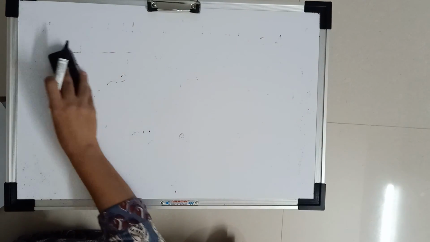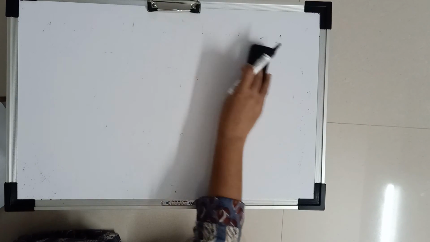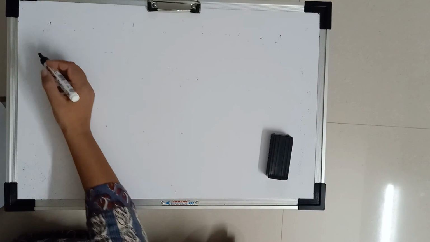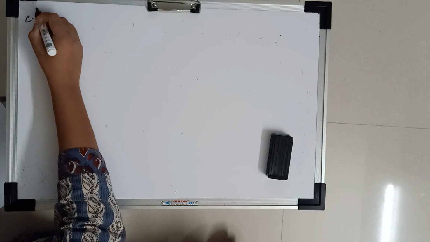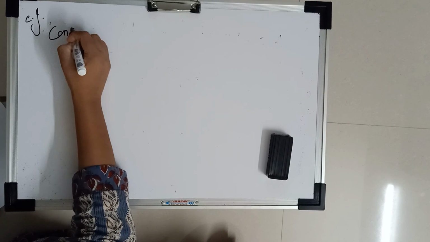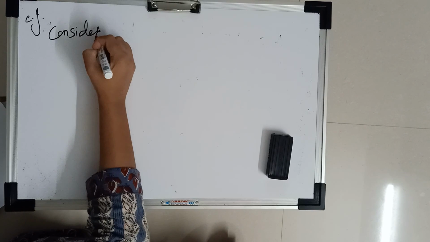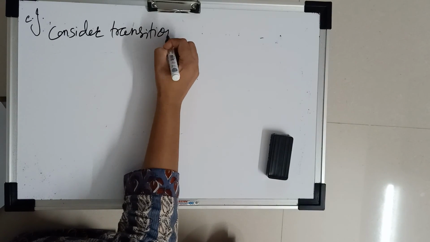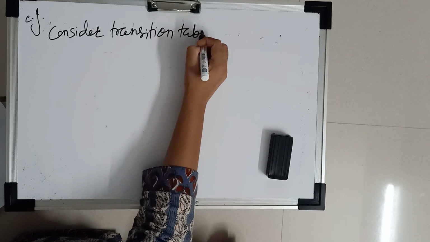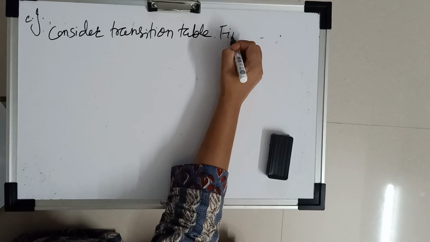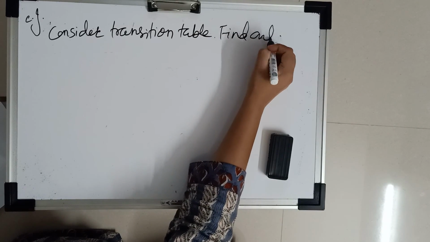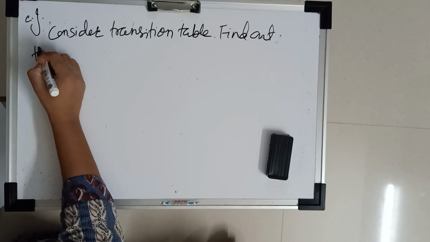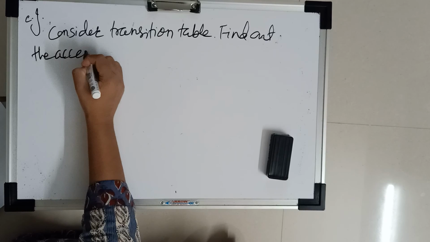Now we'll see how to write the sequence for acceptability. We'll see one example. Consider a transition table and find out the acceptability.